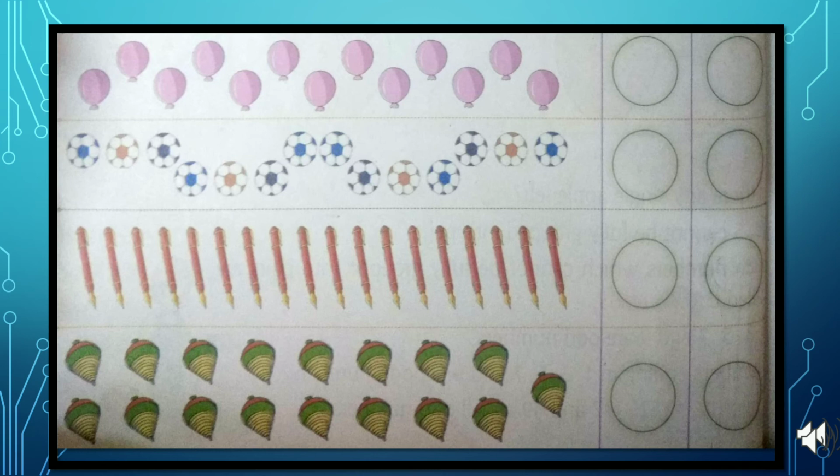Let's count the balloons. More exercise for you. There are 13 balloons. 13 cannot be fully grouped into pairs. So, we can say 13 is an odd number.